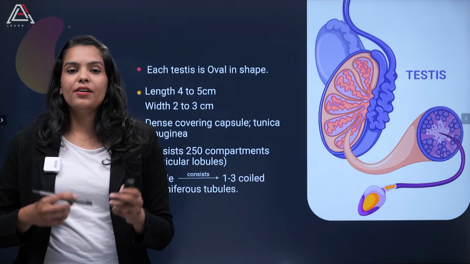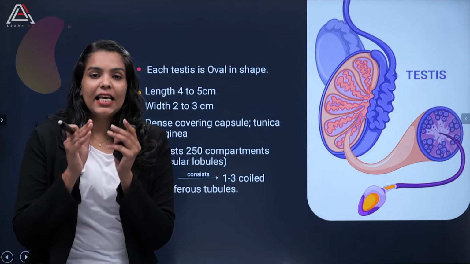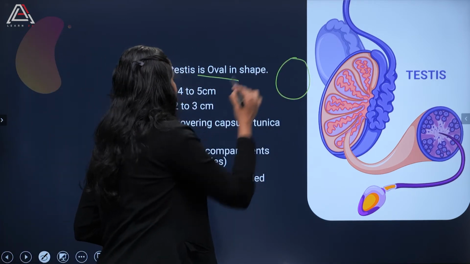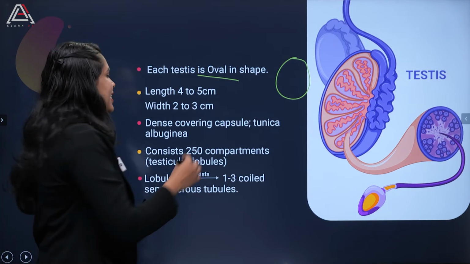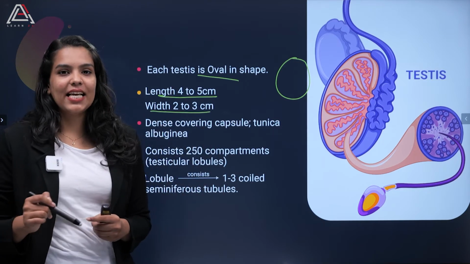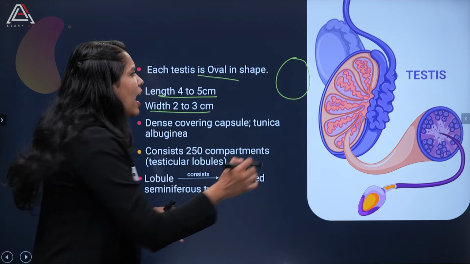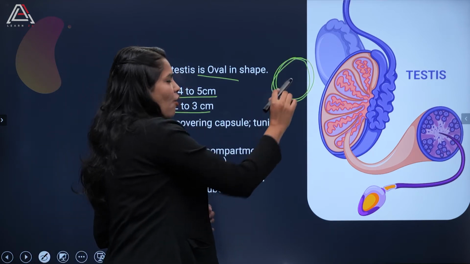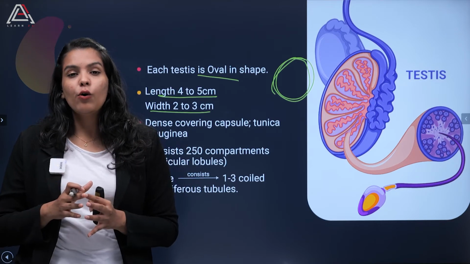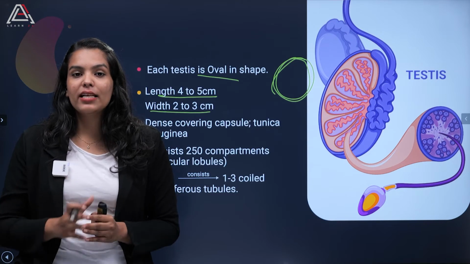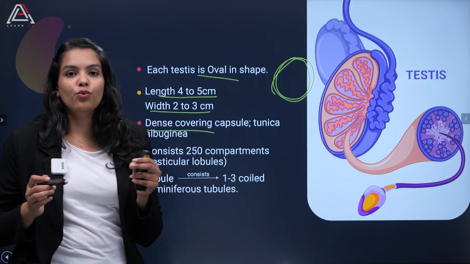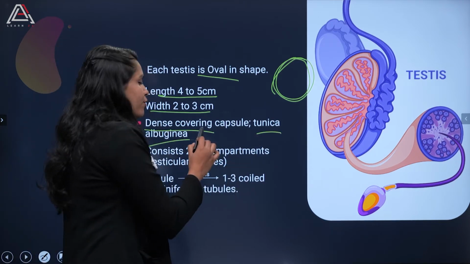Now moving on and talking about the structure of the testis, each of these testes is oval in shape. The length of the testis is 4 to 5 centimeters, and the width is 2 to 3 centimeters. The outermost layer of the testis consists of a fibrous membrane. This dense covering capsule is called the tunica albuginea.